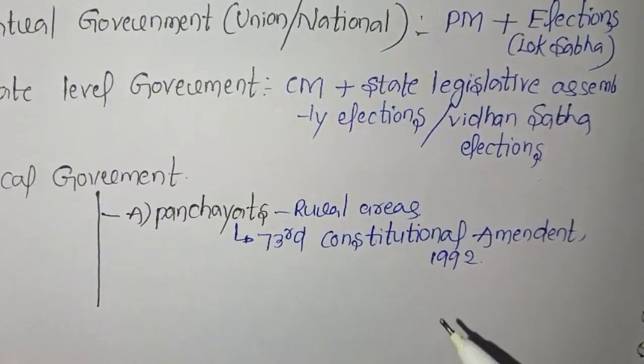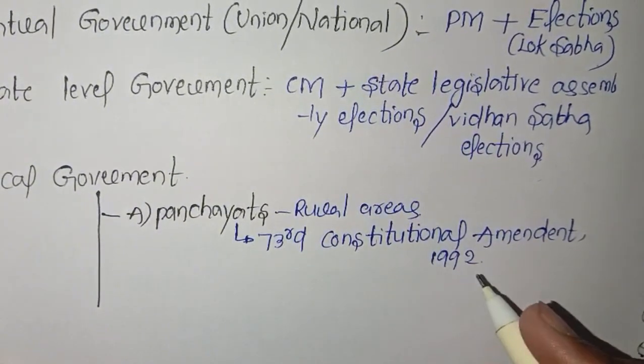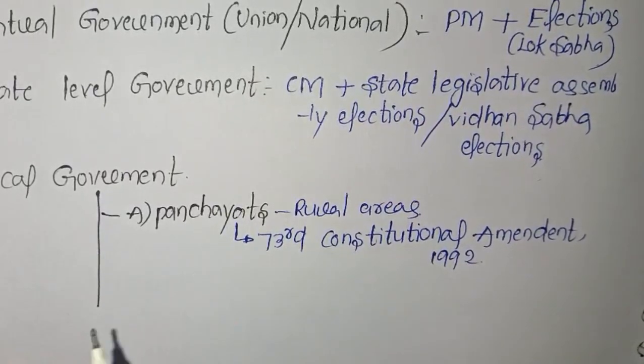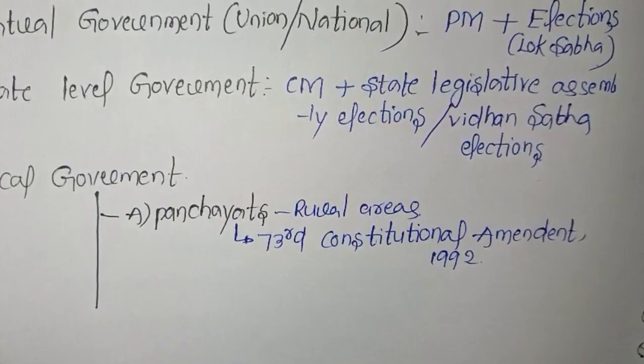With the help of the 73rd Constitutional Amendment Act, 1992, we will conduct the panchayat elections in the rural areas, where democracy will meet the common people with the help of the panchayat and municipal elections.